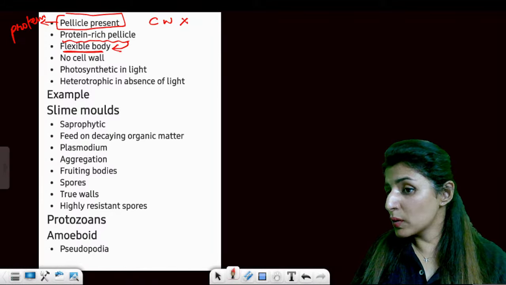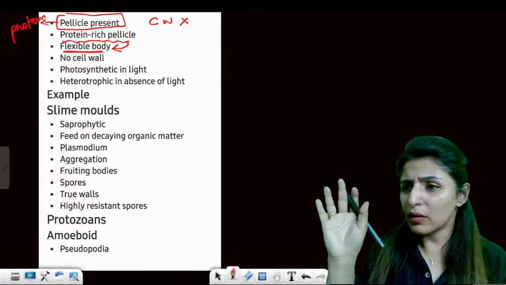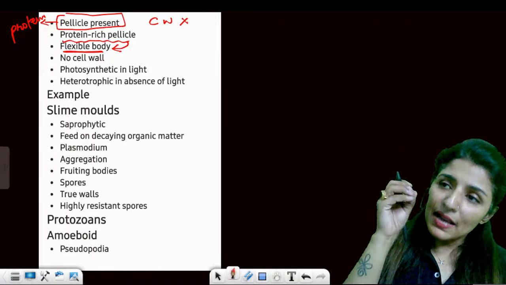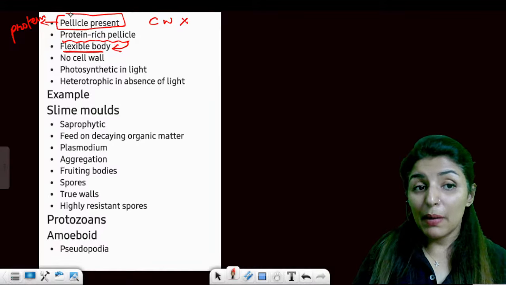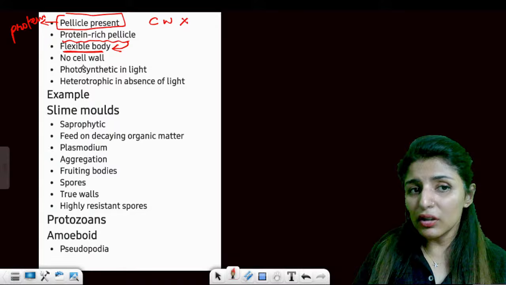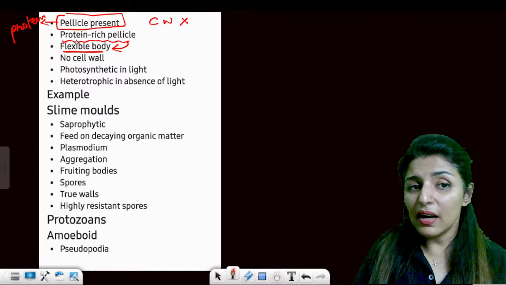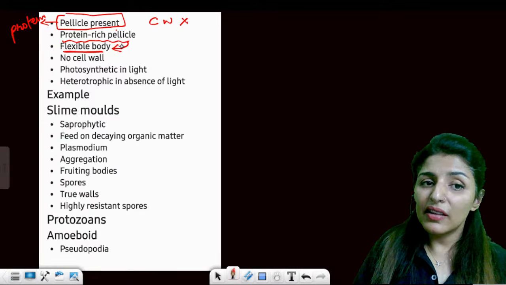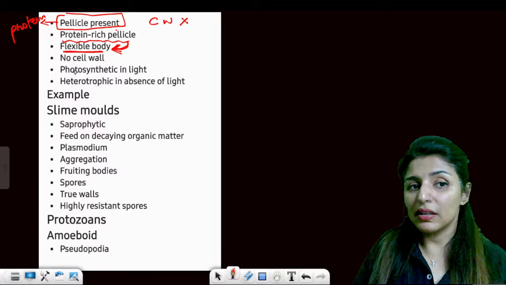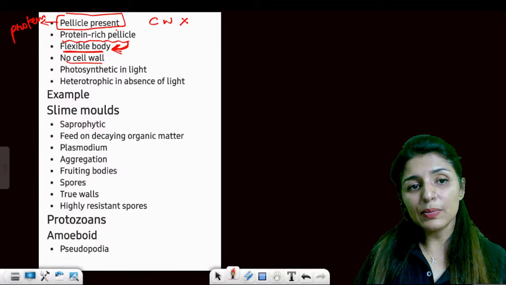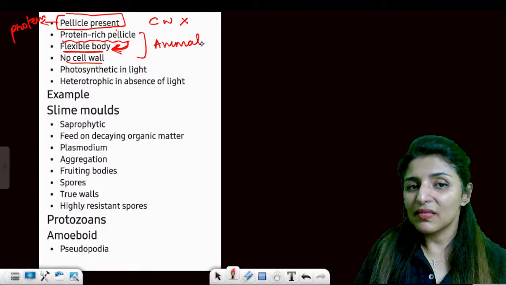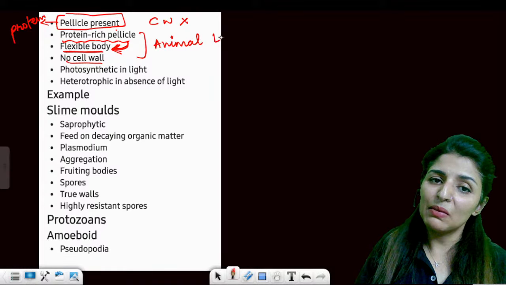The cell wall is always hard, no matter what it is made up of, silica or cellulose or peptidoglycan. Cell wall is always rigid in nature, but in euglenoids, cell wall is not present. So they have instead a protein-rich covering known as pellicle. That is why the body is flexible. They don't have cell wall. Are these points clear? This is an animal-like feature. Absence of cell wall is an animal-like feature.